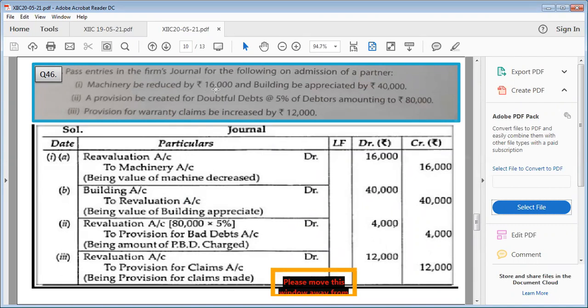So when an asset depreciates, it goes on the debit side of revaluation. Building is appreciated by 40,000, and on the other hand, one of our assets is increasing, so it will go on the credit side of revaluation.